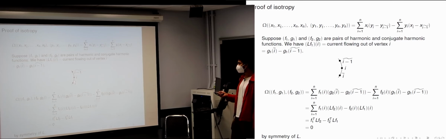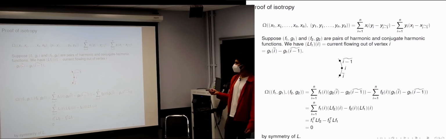And by definition of the conjugate harmonic function, the difference of the conjugate harmonic function between these two points is keeping track of how much current flows across it, which is exactly how much is flowing out of i. So g of i tilde minus g of i minus 1 tilde is the response matrix applied to f1.